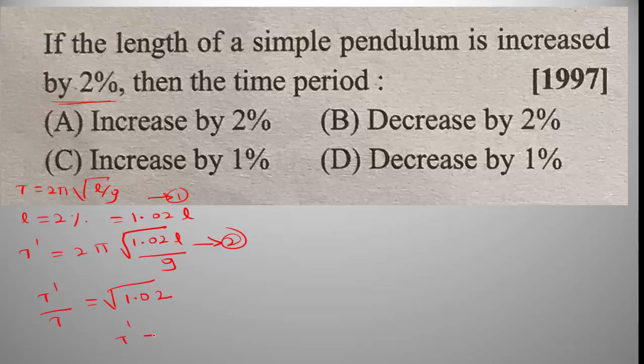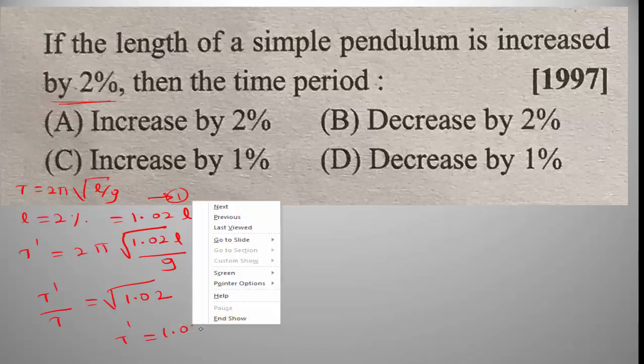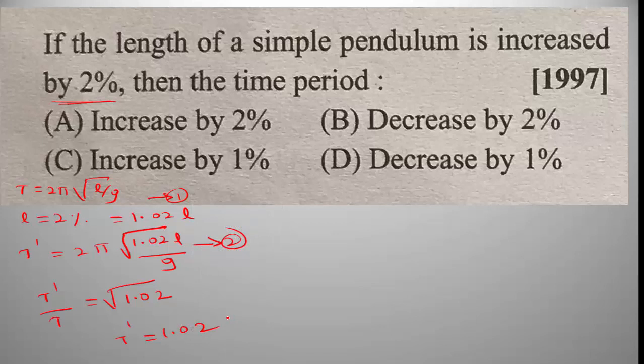Then T dash is equal to 1.01 into T. Here T dash minus T is equal to 0.01 into T, so the change in the time period delta T divided by T into 100 is equal to 0.01 into T divided by T into 100.